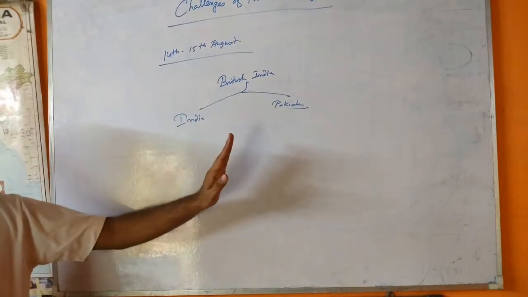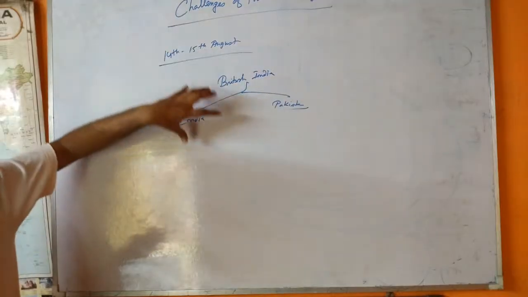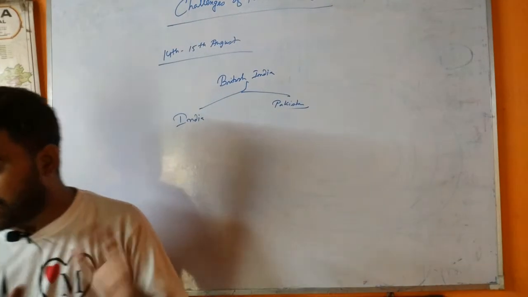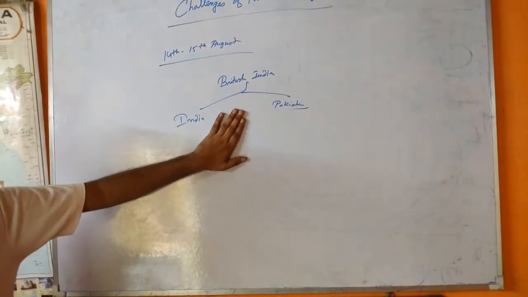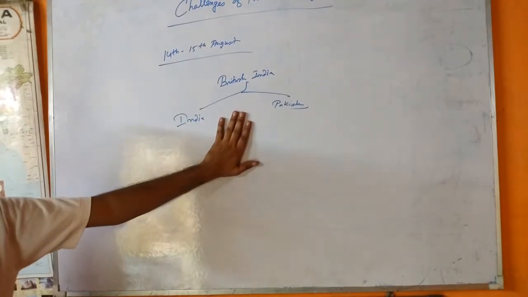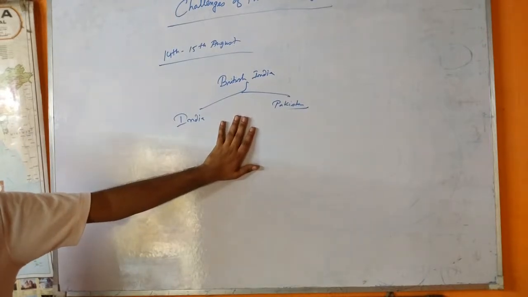Okay, is that clear? That means the first and immediate challenge was to shape a nation. How to shape a nation, yet accommodate the diversity existing in India. This is the first challenge in our mind.